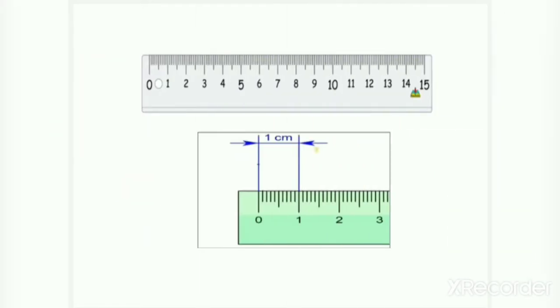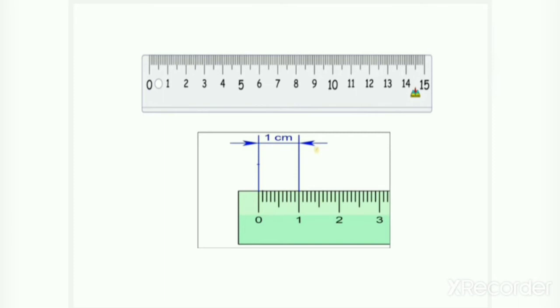Now let's see the scale. Now see, you can see in the picture clearly that from 0 to 1, that is 1 centimeter, and in 1 centimeter how many divisions are there? If you count the divisions, that are 1, 2, 3, 4, 5, 6, 7, 8, 9, 10. 10 divisions are there in 1 centimeter.